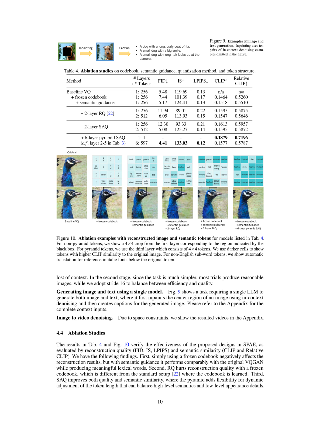Section summary. The section discusses the use of a single model to generate both images and text. The model first inpaints the center region of an image using in-context denoising and then creates captions for the generated image. Ablation studies were conducted to evaluate the effectiveness of the proposed designs, showing that using a frozen codebook negatively affects reconstruction results, but with semantic guidance, it performs comparably to the original model while producing meaningful words. Additionally, the use of a pyramid in the model improves both quality and semantic similarity by allowing for dynamic adjustment of token length to balance high-level semantics and low-level appearance details.